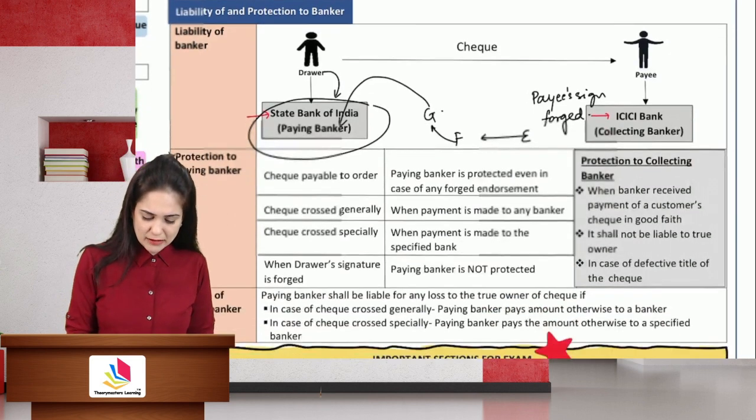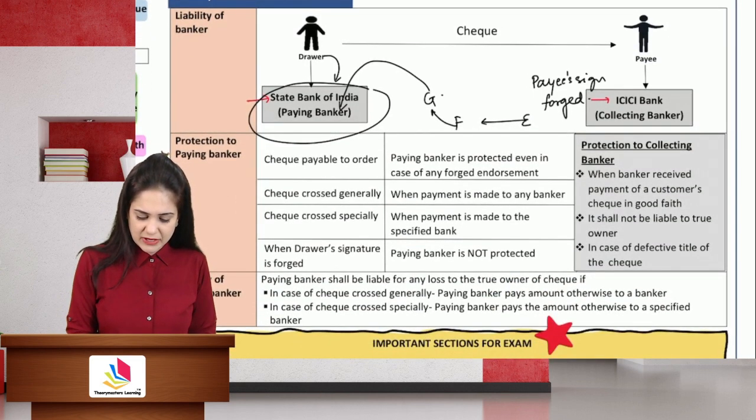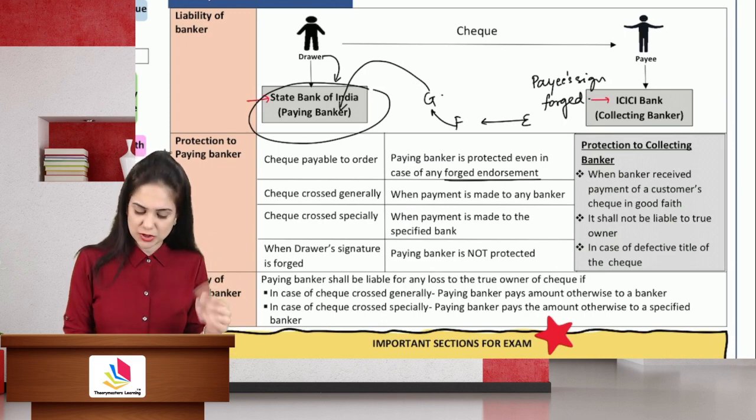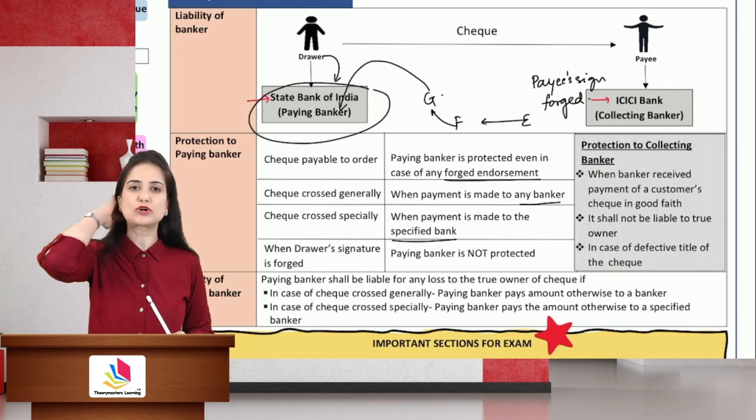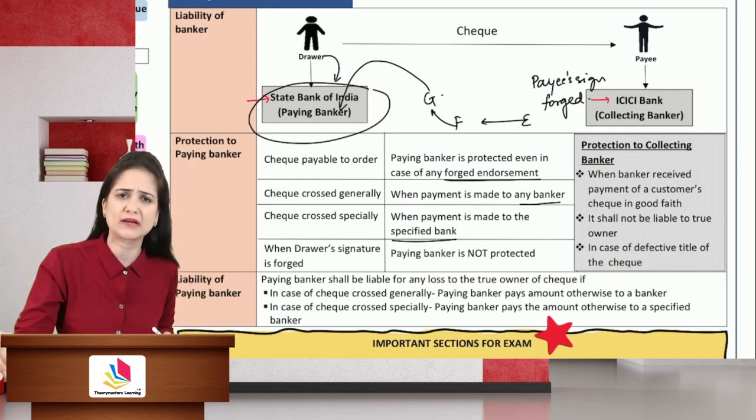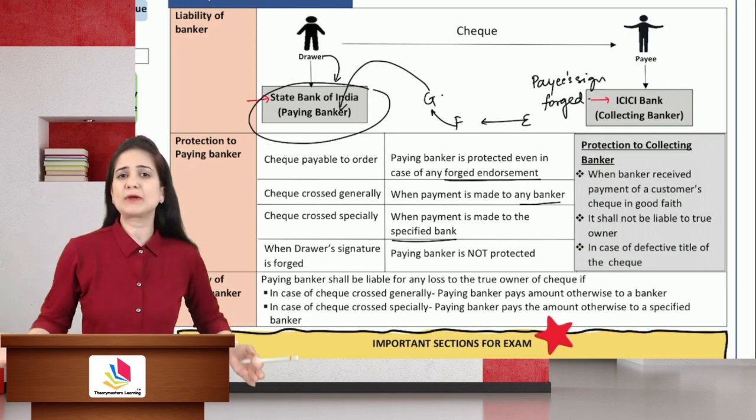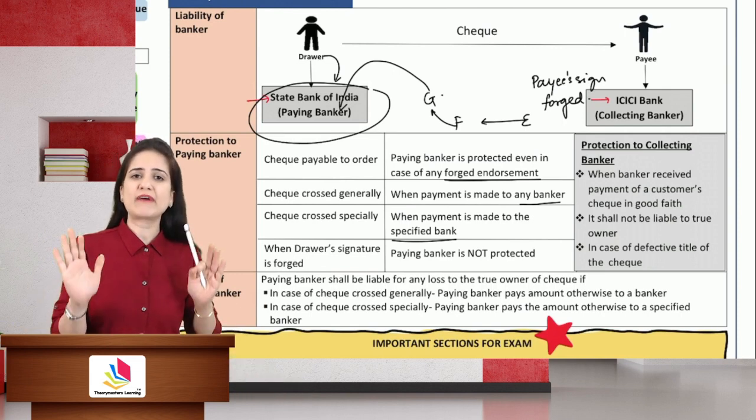So the paying banker is protected even in case of any forged endorsement, if the check is crossed generally and the payment is made to a banker, or to a specified banker in case of a cross check. Now, a cross check is deposited in the bank. You cannot blame the paying banker if they have acted in good faith.